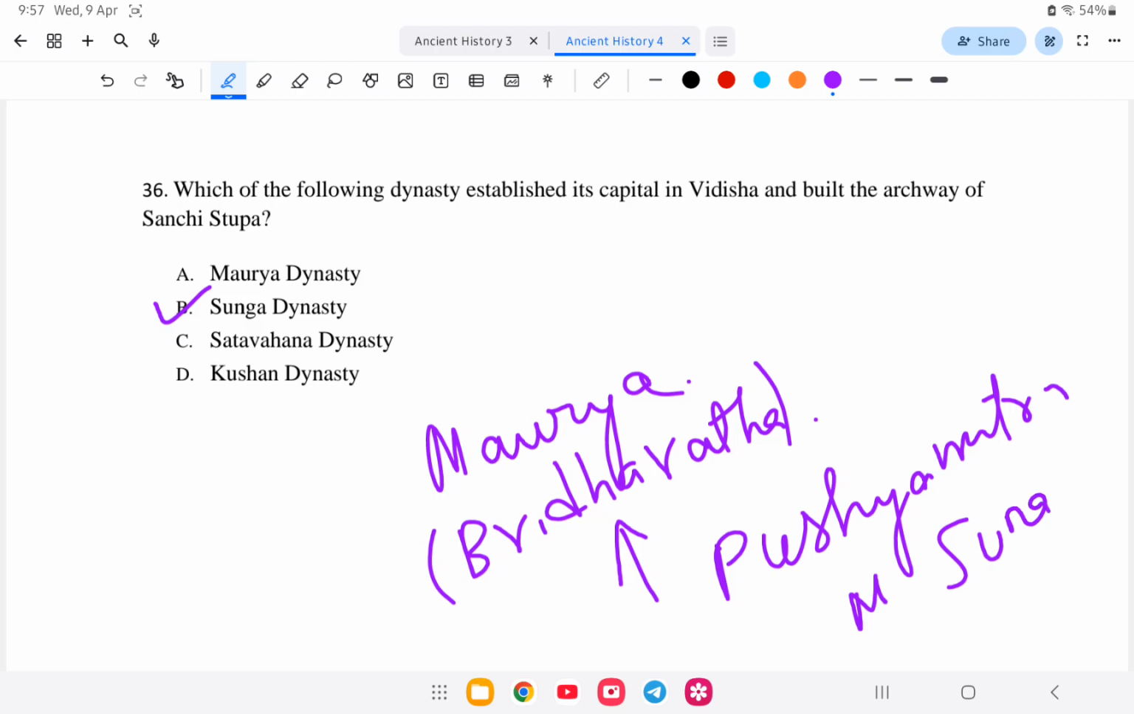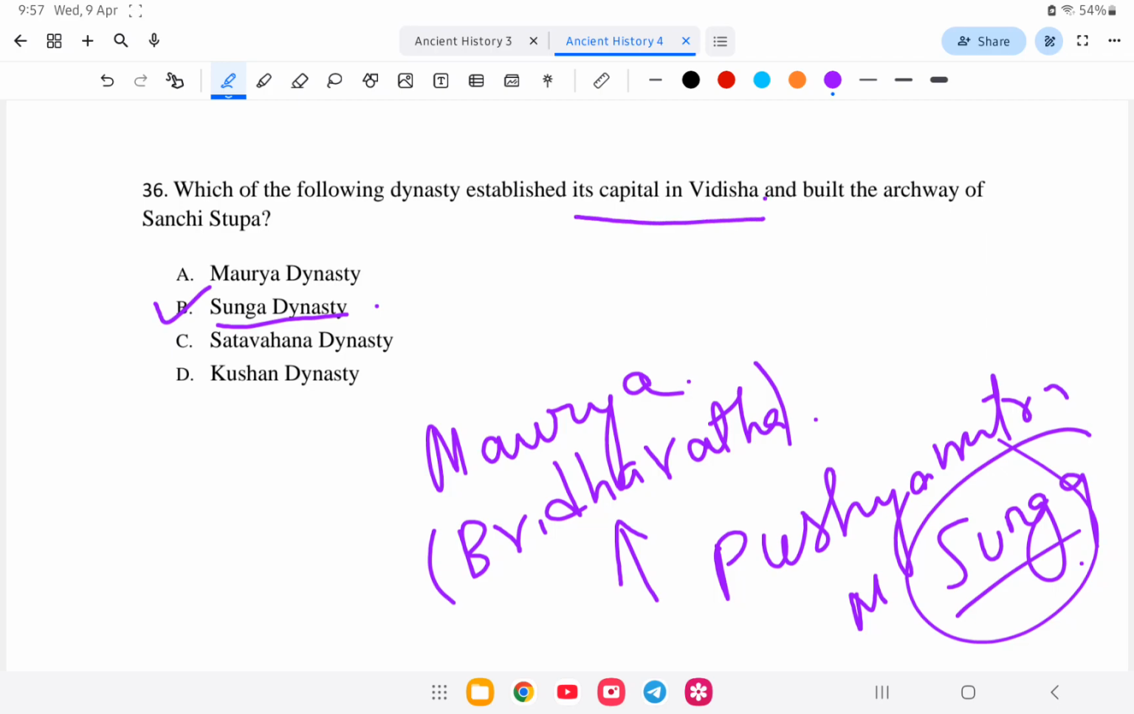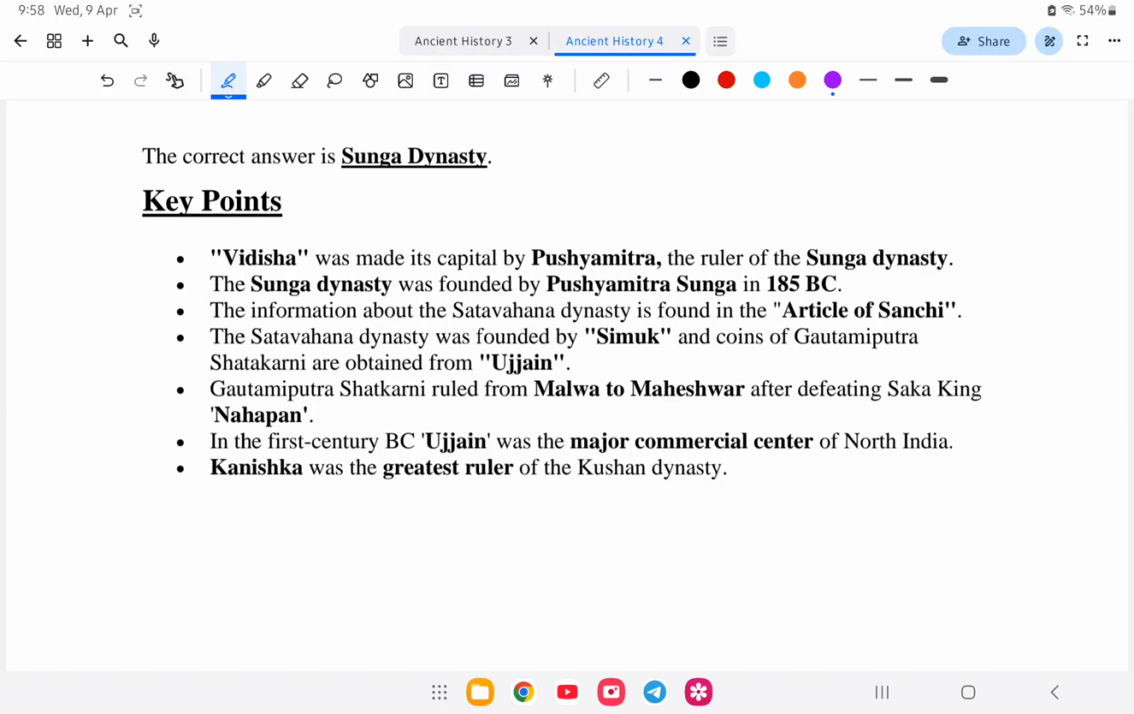So Pushyamitra Sunga is the first ruler of the Sunga dynasty, who established it. The Sunga dynasty made Vidisha its capital and built the archway of the Sanchi Stupa. Let us study about this. Vidisha was made its capital by Pushyamitra, the first ruler of the Sunga dynasty, and the Sunga dynasty was founded by Pushyamitra in 185 BC. The article on Sanchi gives this information.